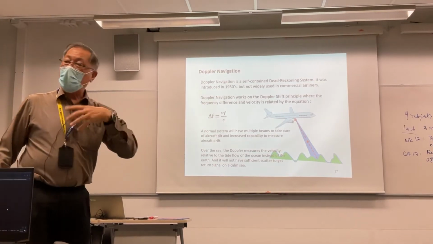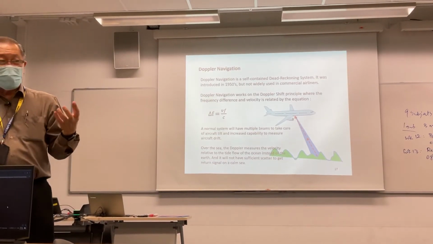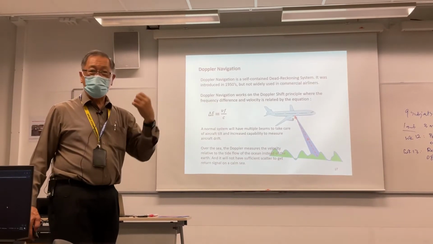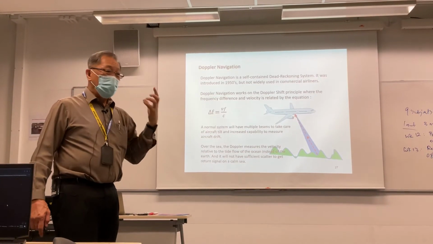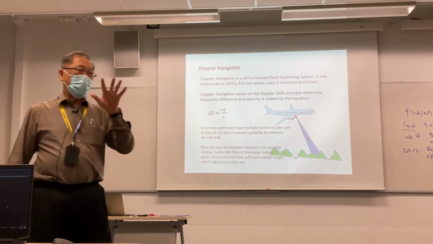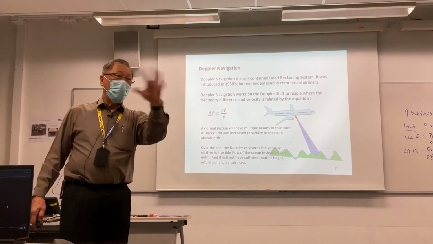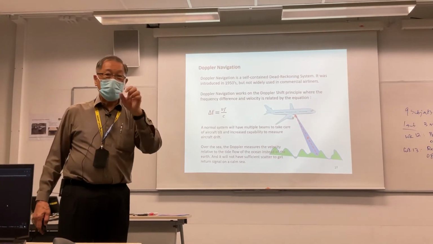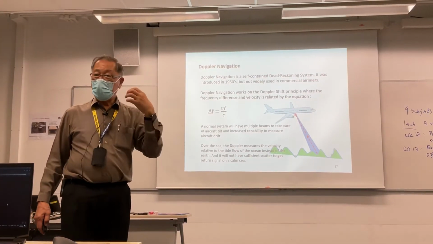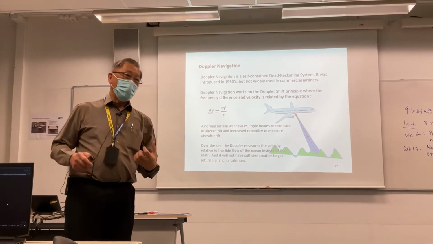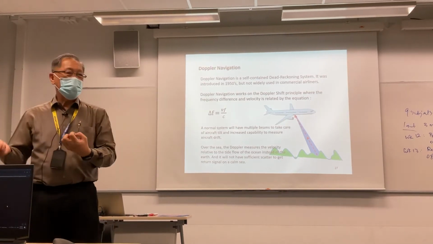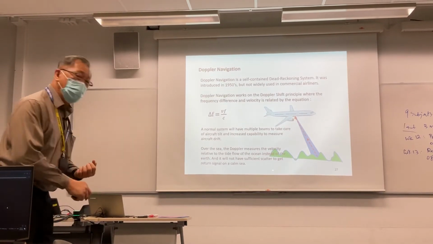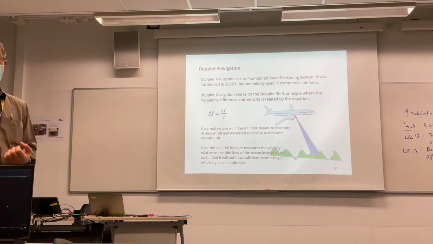Doppler effect has been used for other purposes. For example, in the VOR, it's used to tell you whether you're going towards the station or away from the station. But in the radar system, they used it to detect whether the clouds have water moving, the speed of the turbulence. That's what I call a Doppler radar. So they are used for auxiliary purposes, not the main navigation. In this case, they were using it for main navigation, which is not used today anymore. Okay, right.